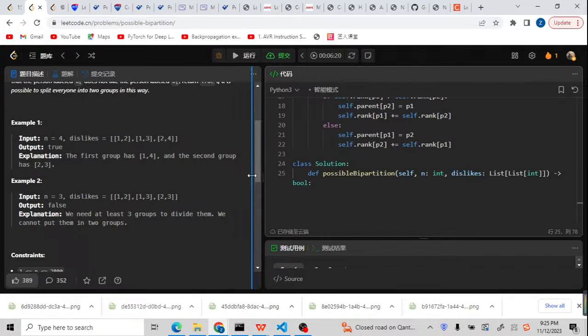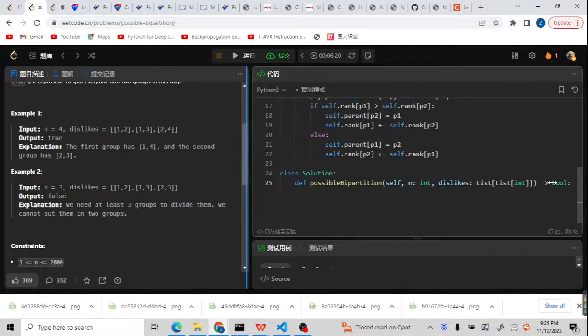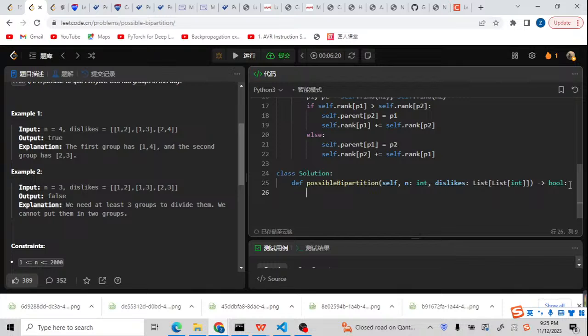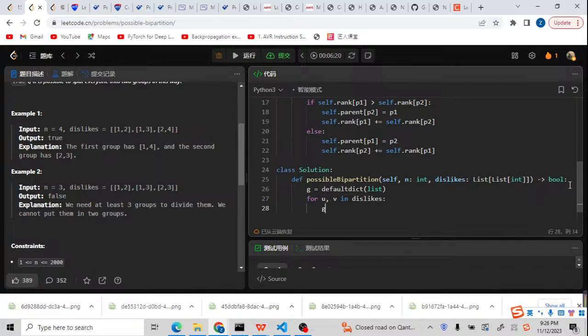Now I'm going to prepare the unified. So for the unified, I need to prepare a graph. This graph will be an adjacency list. So I'm gonna prepare a default dict, and inside it will be list. Now I'm going to check the dislike array. So for U, V in dislikes, graph U minus 1. Here is some trick.